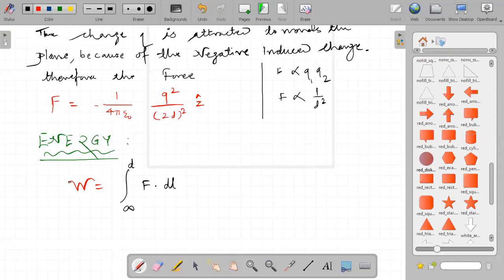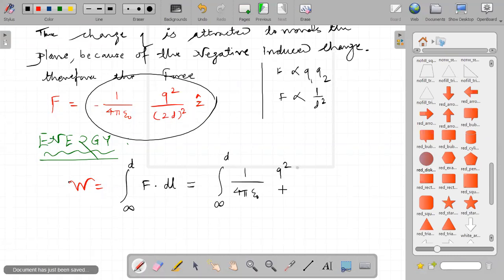Now, dear student, we can write here. You have force, yes or no? Now here I will take the integration from infinity to d of 1/4 pi epsilon 0, q square upon, can I write, 4d square? Therefore, 4d square into, yes, into what, dear student?